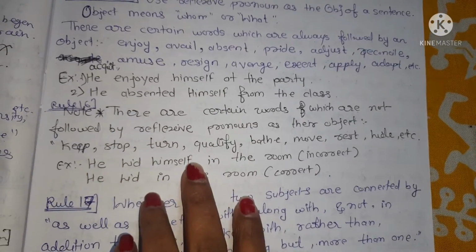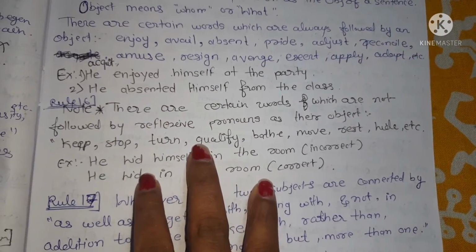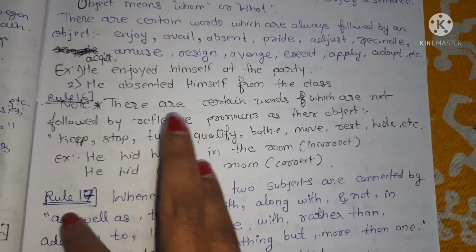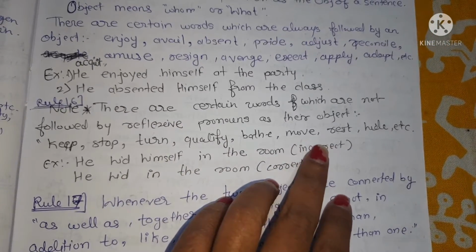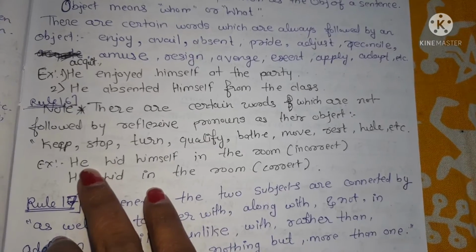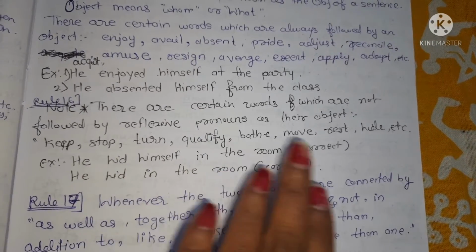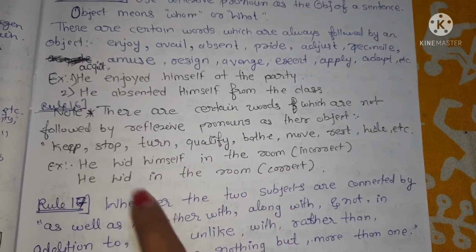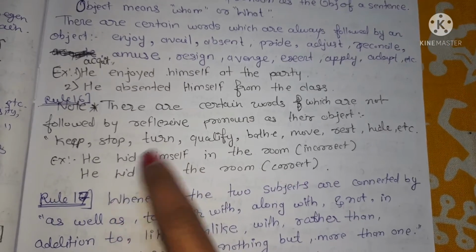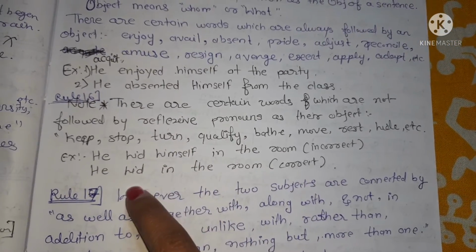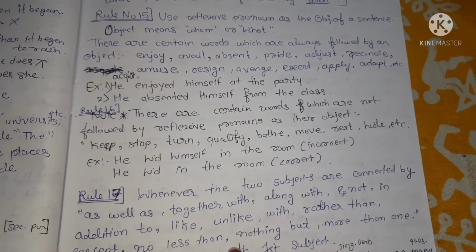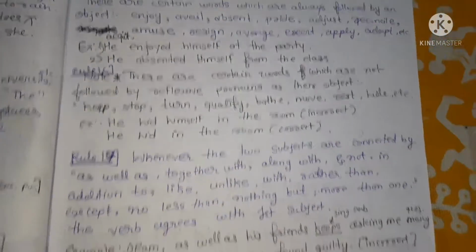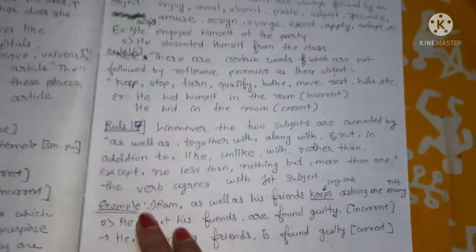There are certain words which are not followed by a reflexive pronoun as their object: keep, stop, turn, qualify, bathe, move, rest, hide, etc. "He hid himself" is an incorrect sentence. "He hid in the room." We have so far completed 16. Let's complete this rule and we will stop.